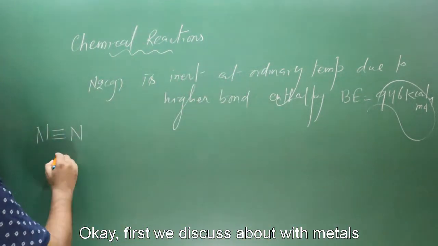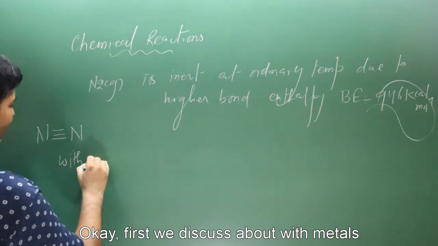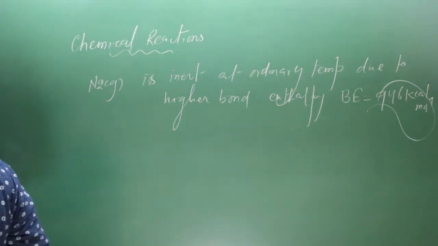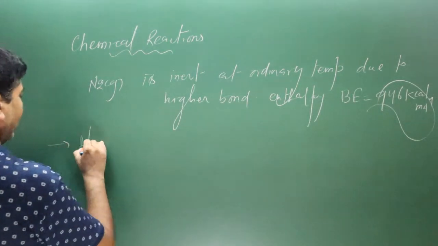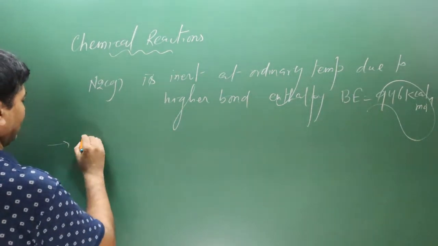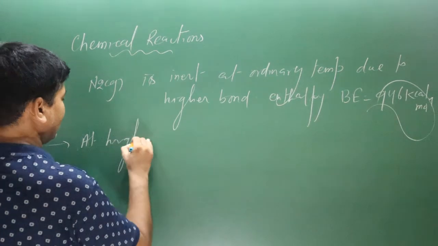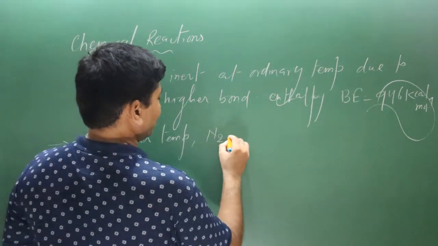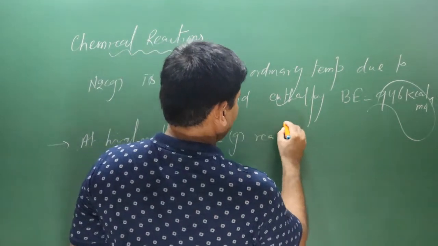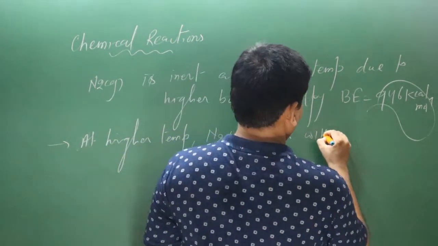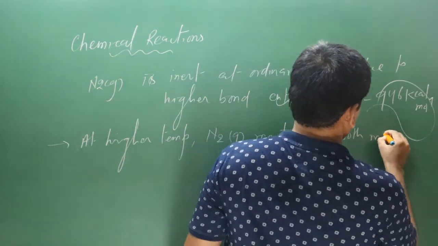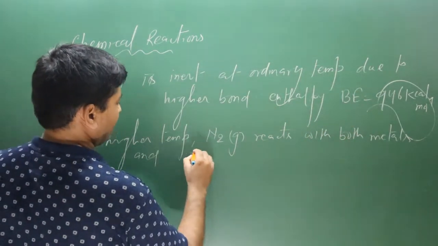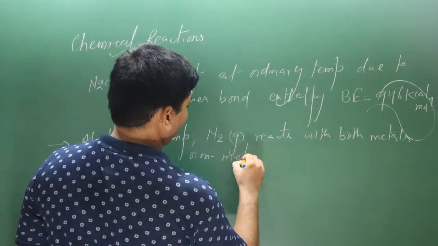First we discuss reactions with metals. You can write the sentence here: at higher temperatures, nitrogen gas reacts with both metals and non-metals.